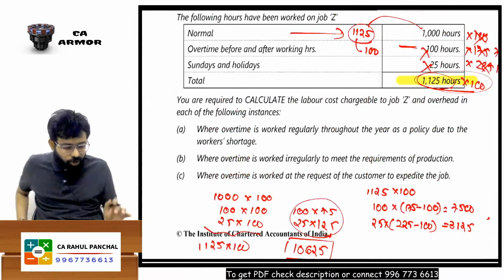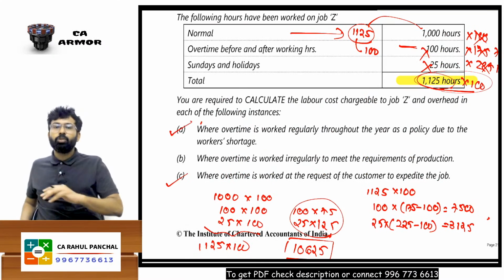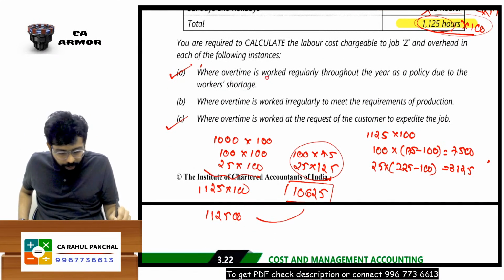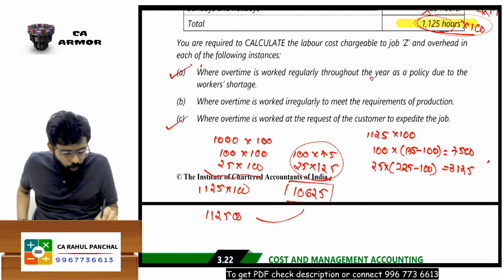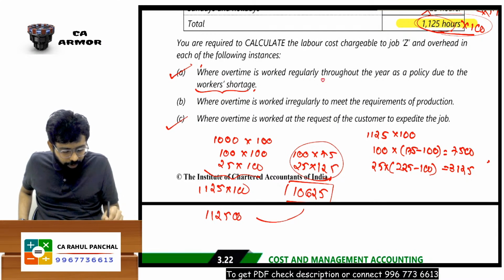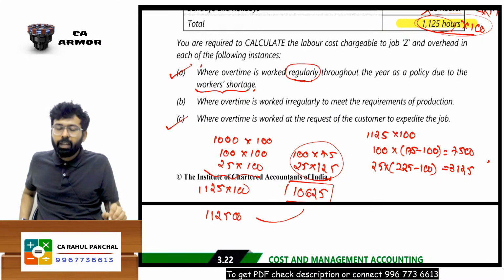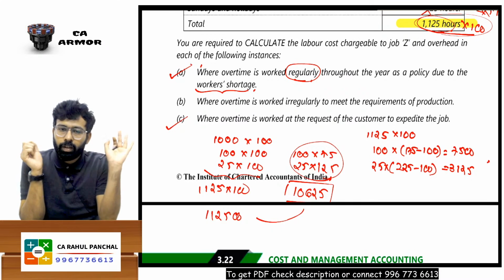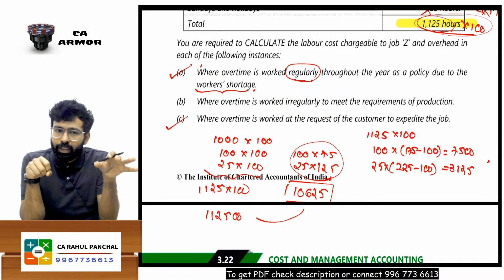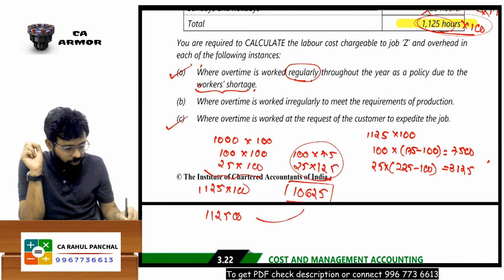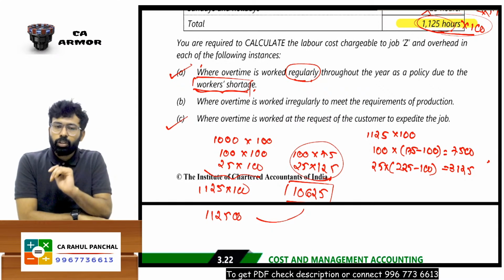Sir, the customer has not requested us to do the overtime. Let's go for the first case. Sir, where overtime is worked regularly throughout the year as a policy due to the workers shortage. What is this? Where overtime is worked regularly throughout the year. Regularly, it means on the very first day, I know I have to do overtime. On the very first day, I know one thing, that I will have to do overtime because of workers shortage. Will you recover this cost from the customer?